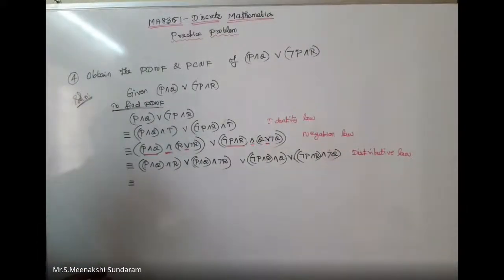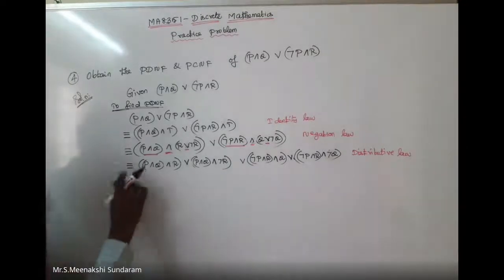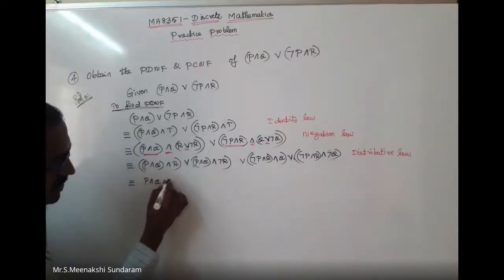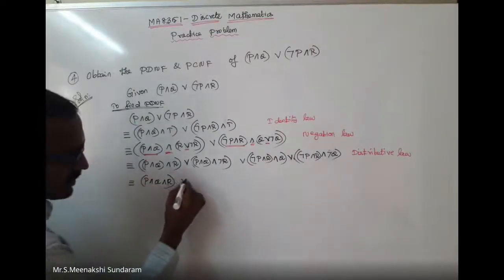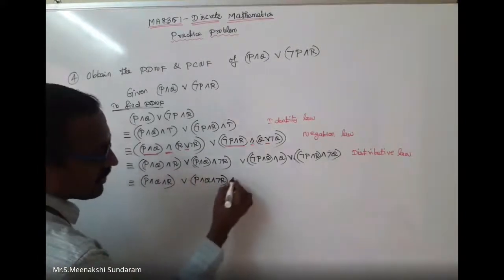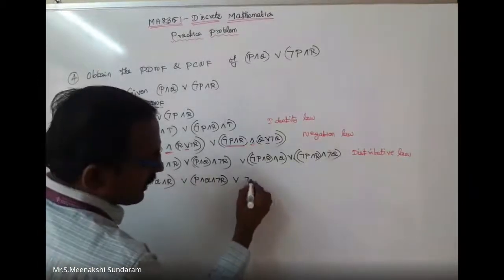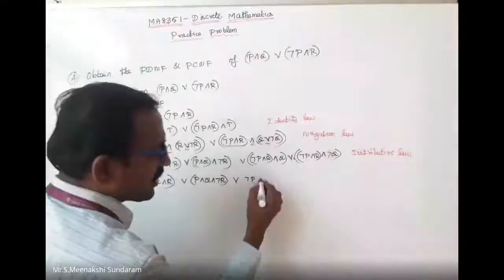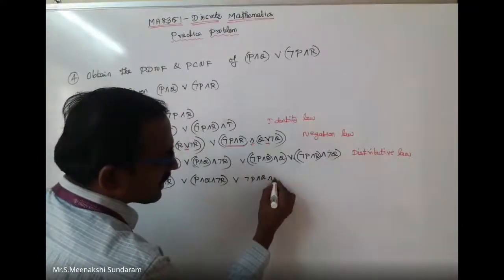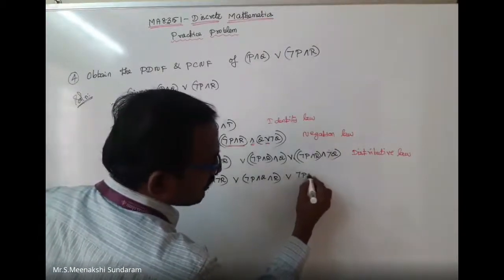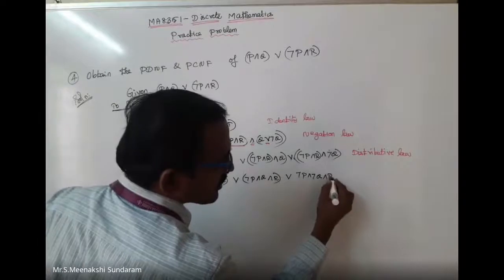So PDNF we can write two marks. PDNF can take it as now it is possible. Now we can write in the ascending order, PQR form you can write. So for P conjunction Q conjunction R, first term. Disjunction P conjunction Q conjunction negation R. Disjunction negation P conjunction Q conjunction R. Disjunction negation P conjunction negation Q conjunction R. I like to apply the commutative law, associative and commutative.